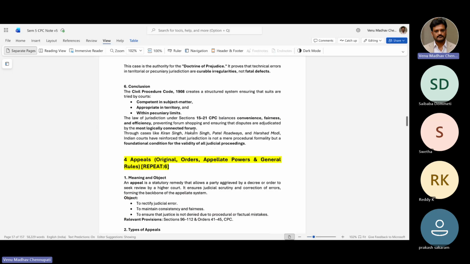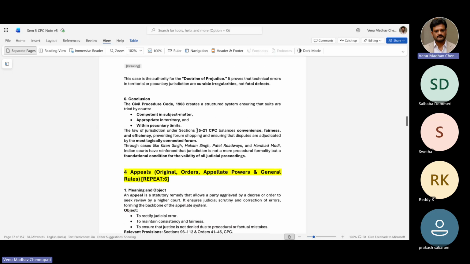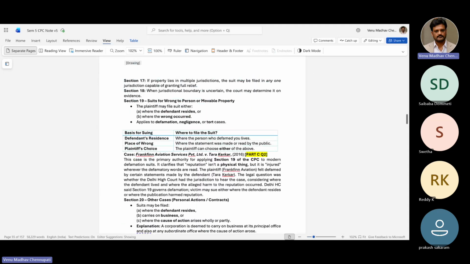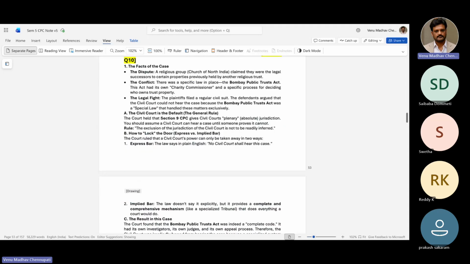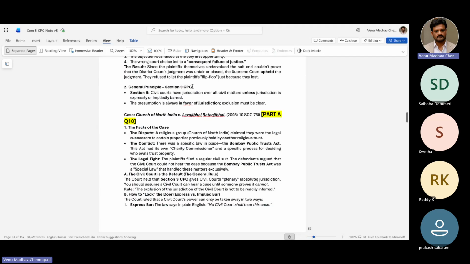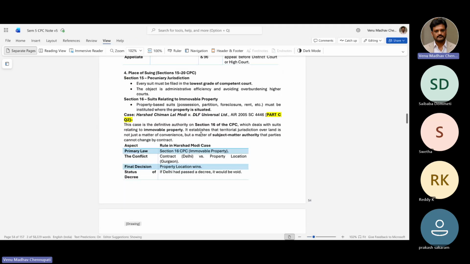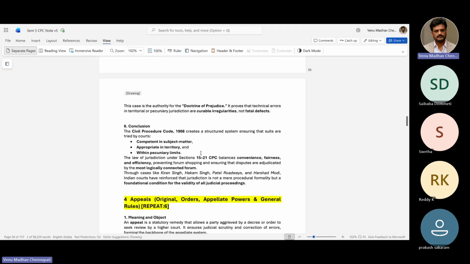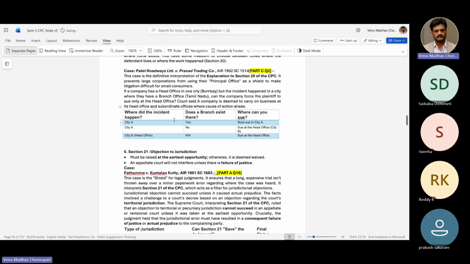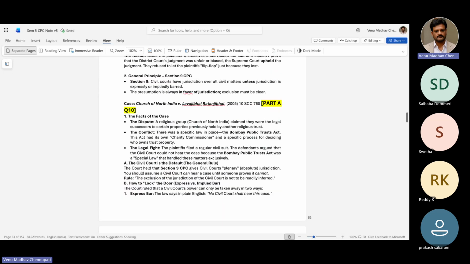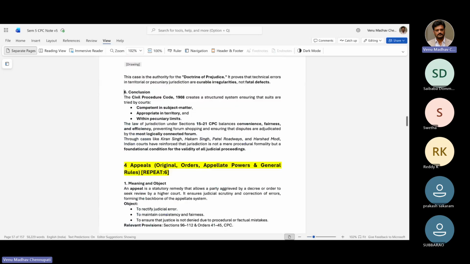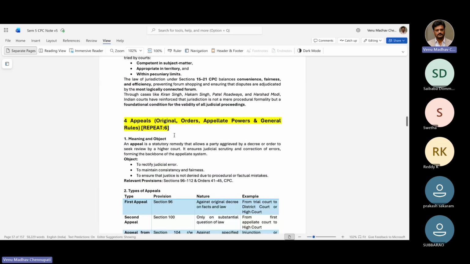Okay, and we have learned about the different sections, which is basically section 15 to 21, different scenarios we studied. And starting there is one section which is section 9, general principle, and a civil court has authority over all of it. So if you remember all this, then I think you can just go through this: jurisdiction and place of suing. This is the most important question, the chances of it coming in the exam are very high.